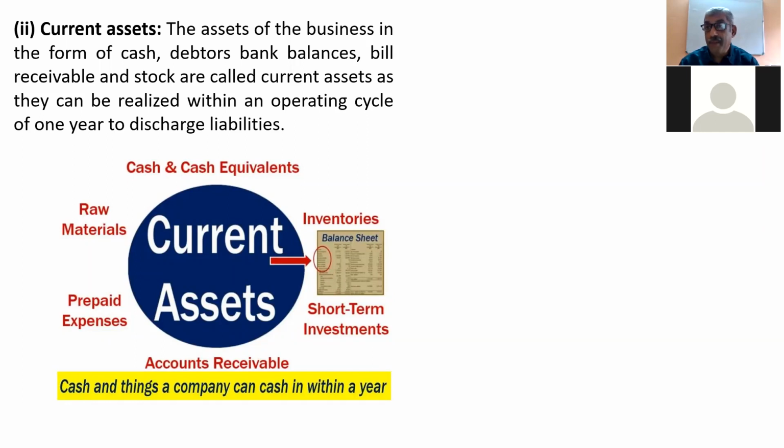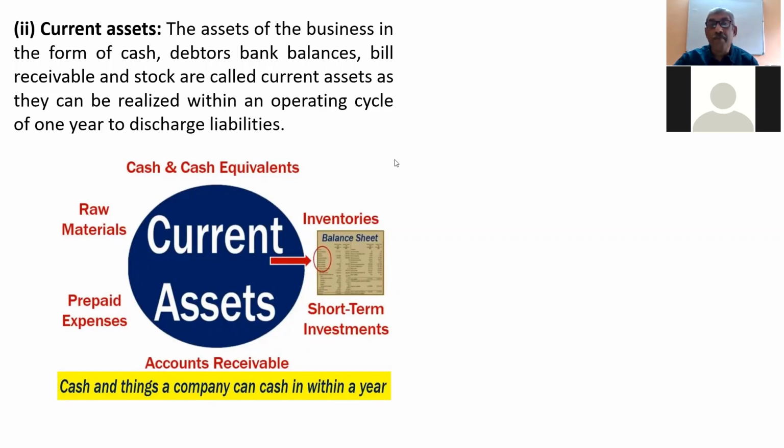Bills receivable is an example of current assets. Then closing stock. Closing stock is a current asset. Suppose tomorrow if I want money, I will sell my stock and I will convert that into cash. Then sometimes your raw materials are your current assets. Then prepaid expense. See, somebody has given you money in advance. So that money is lying with you. So that is also called prepaid expense, and prepaid expense is also a current asset.